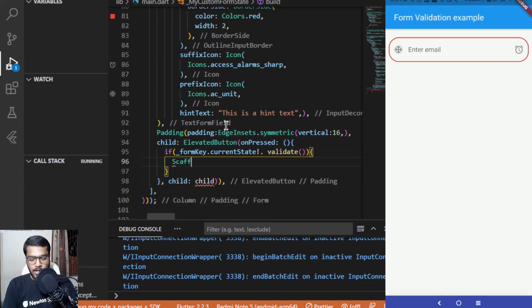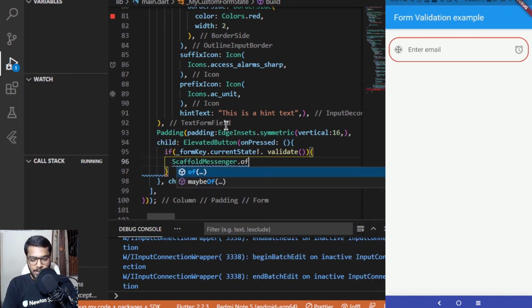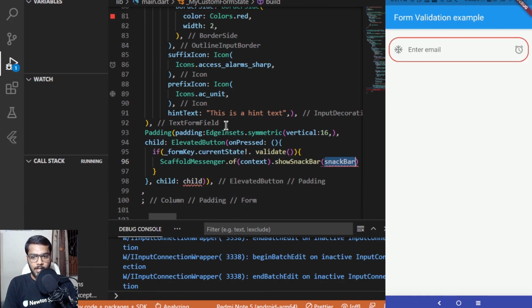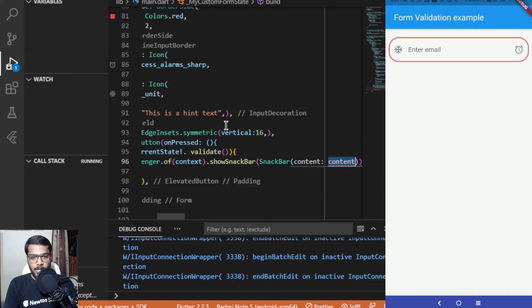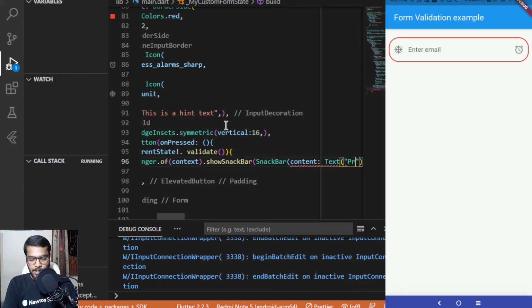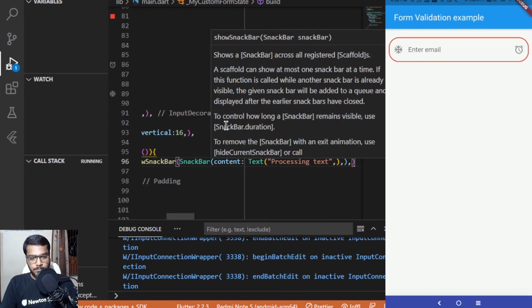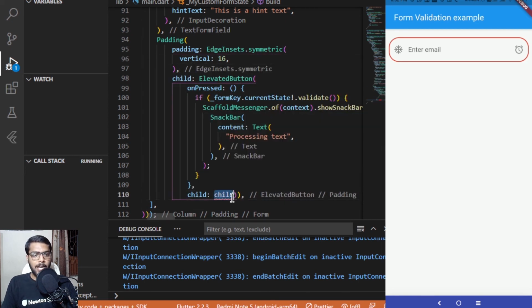And here what I can do is add a scaffold messenger, and it will have dot of context, and here we can add show snack bar as well, and here we have to pass the snack bar. So snack bar takes a content which would be of type text, and we'll be showing the processing text over here. And we have to pass the child as well inside this. So let me first add a child, and then we'll be adding a print statement inside the if condition which we have added. So it would be of type text, and the text would be saying submit.